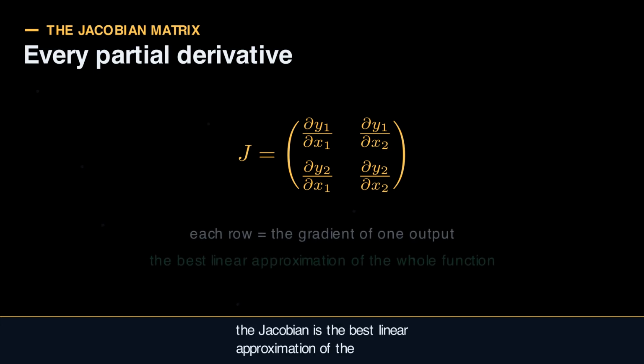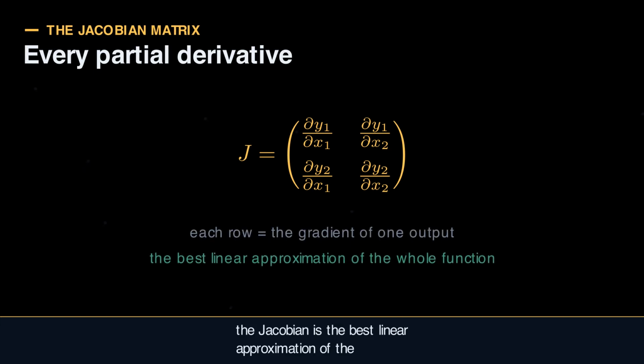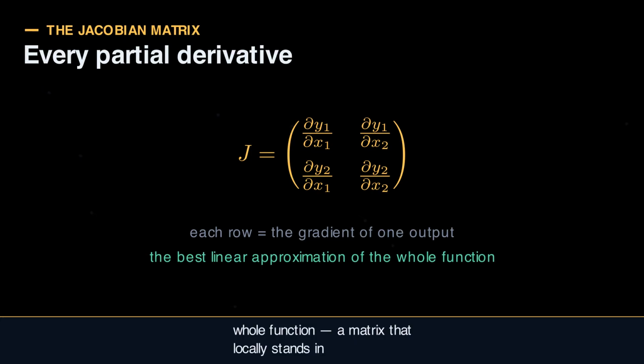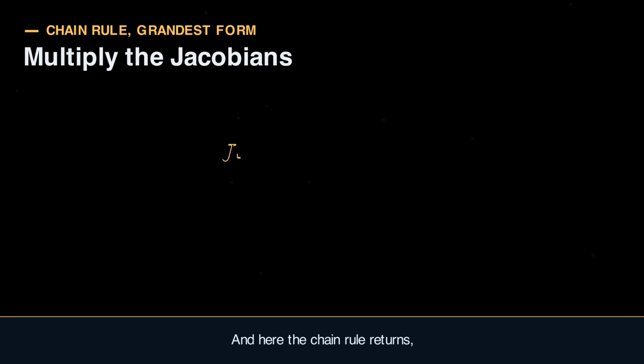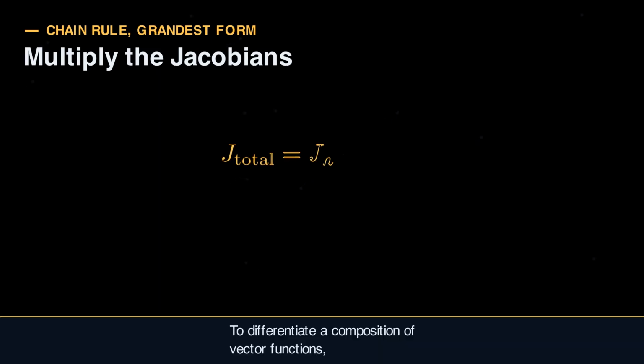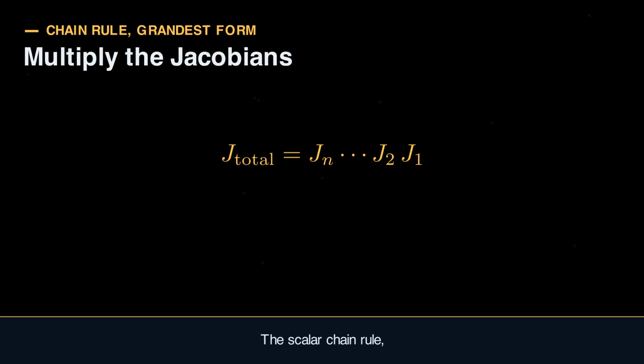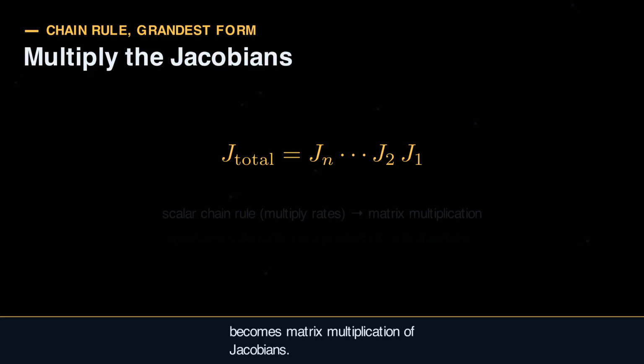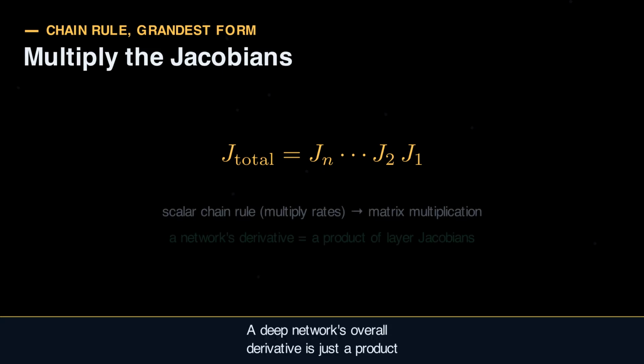Near any point, the Jacobian is the best linear approximation of the whole function, a matrix that locally stands in for it. And here the chain rule returns in its grandest form. To differentiate a composition of vector functions, you multiply their Jacobians together. The scalar chain rule, multiplying single rates, becomes matrix multiplication of Jacobians.